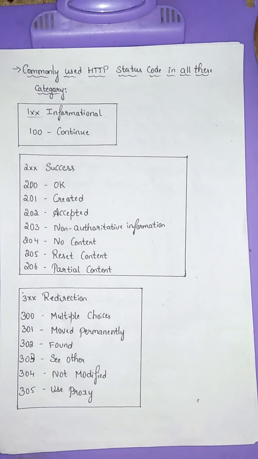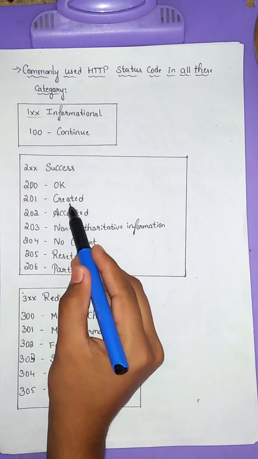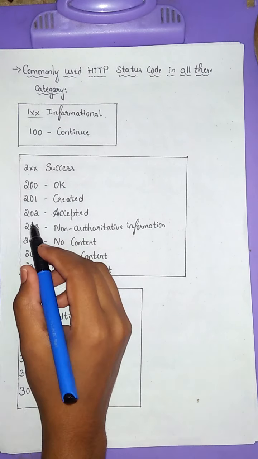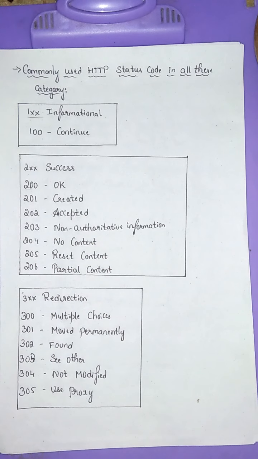The request is OK. 201 created. The request is completed and a new resource is created. 202 accepted. The request is accepted for processing, but the processing is not complete.